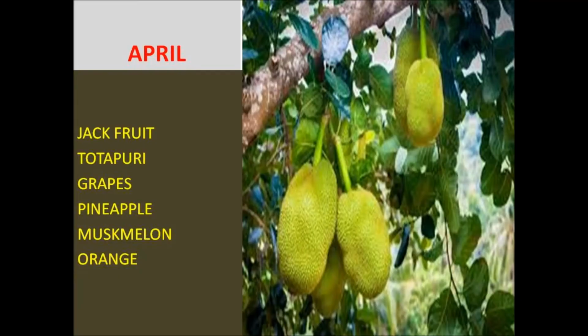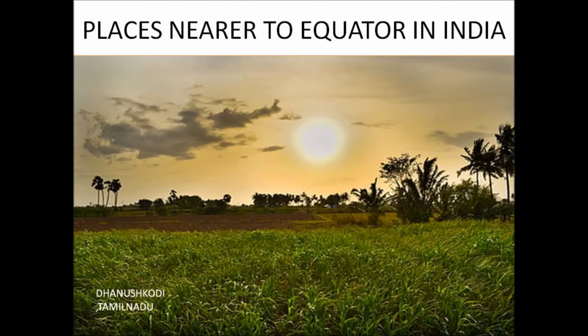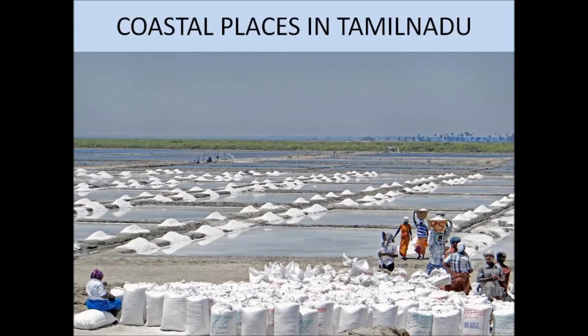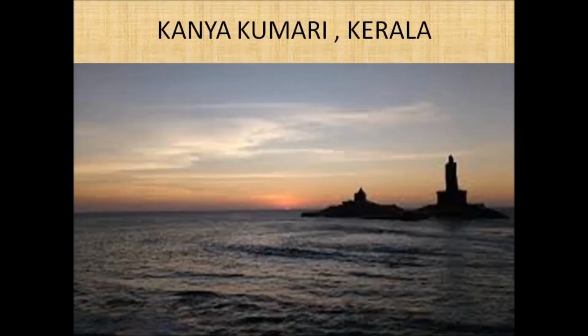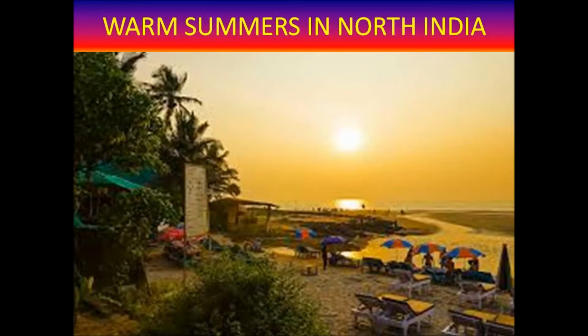Most of the Indian subcontinent witnesses broadly summer, monsoon, or winter. The far south, like Tamil Nadu or Kerala or Andamans, do not experience much cold during the winter season because it is in the coastal area and it is very near to the equator also. Likewise, the summer season is very brief in the northeastern states. Most of North India, however, witnesses all the 3 seasons with warm summers.